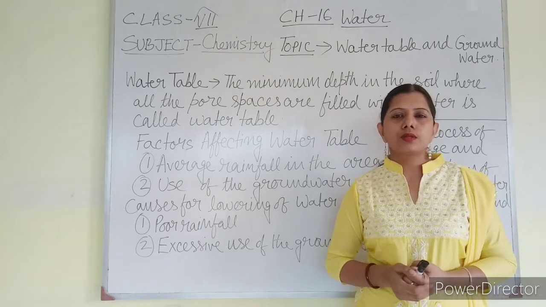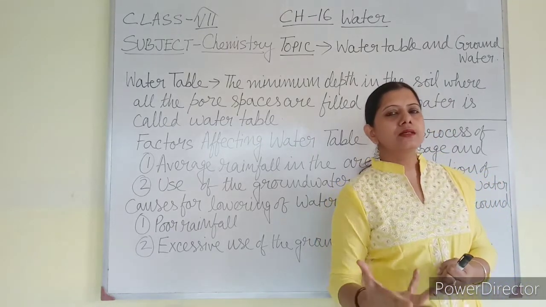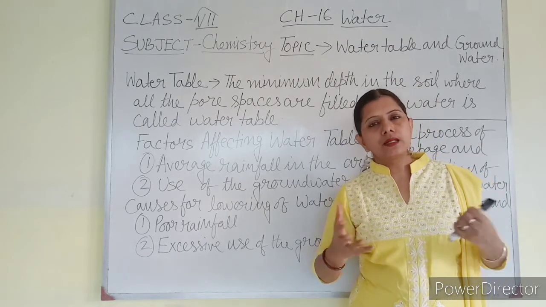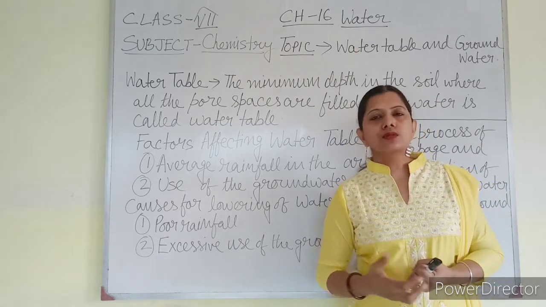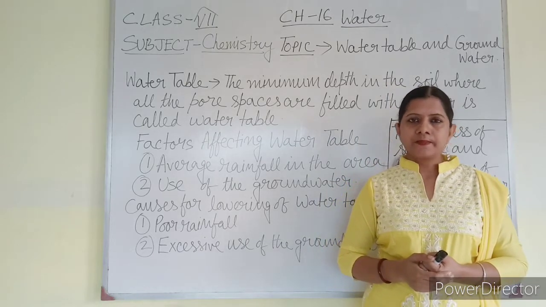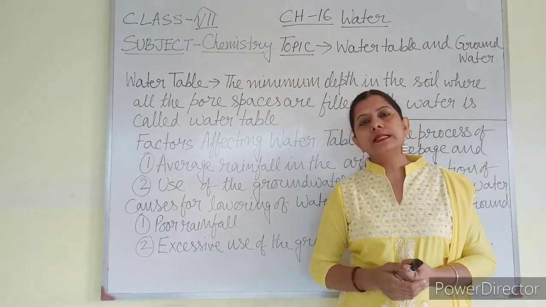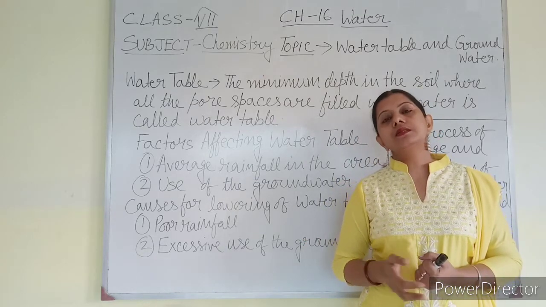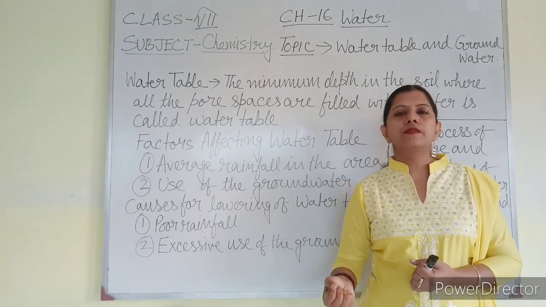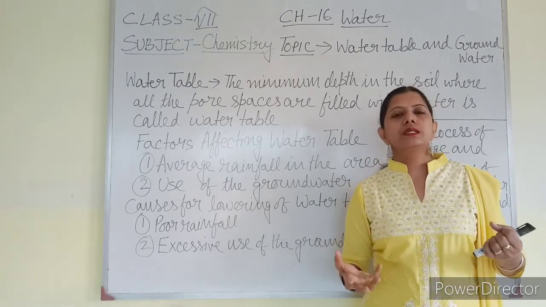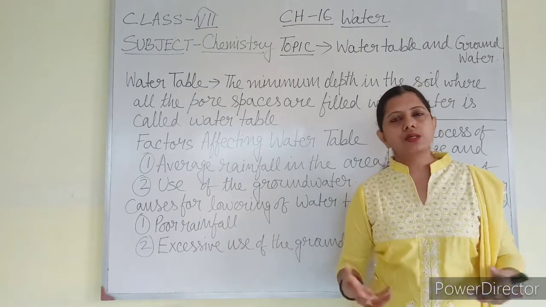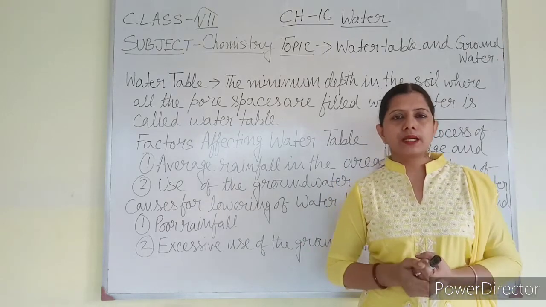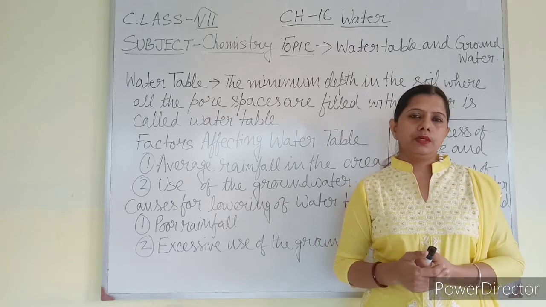Other factors are also there. If there is more industry in that area, or more agricultural land, then also the use of groundwater increases, because certain industries need lots of water, and that water is collected from the groundwater only, using a hand pump or motor or something else. So definitely if the area is an industrial area, more groundwater will be used.